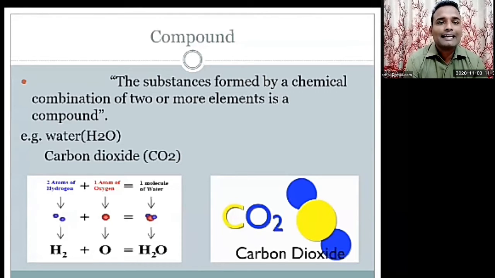Understood? Okay, the second example we'll see is carbon dioxide. Here CO2. C stands for what? Carbon. That means there is one atom of carbon and two atoms of oxygen. O is for oxygen, that we learned yesterday. So carbon dioxide is a compound. And water is a compound of two atoms of hydrogen plus one atom of oxygen.